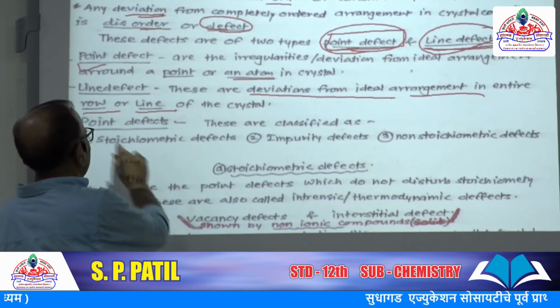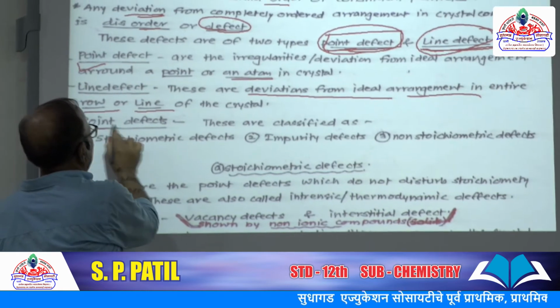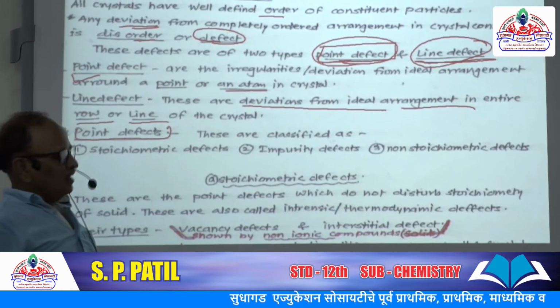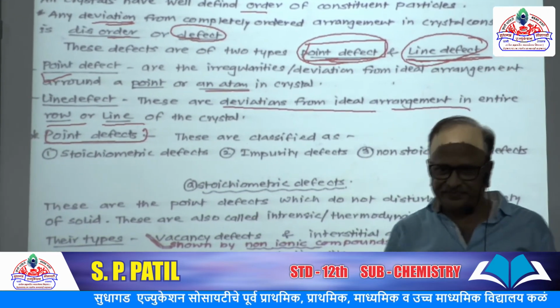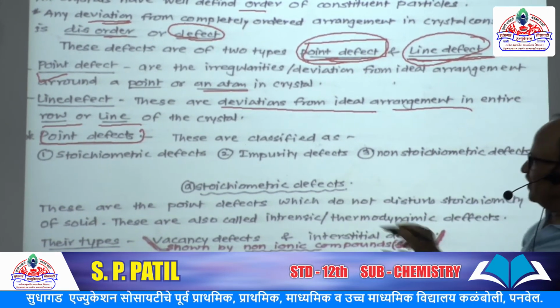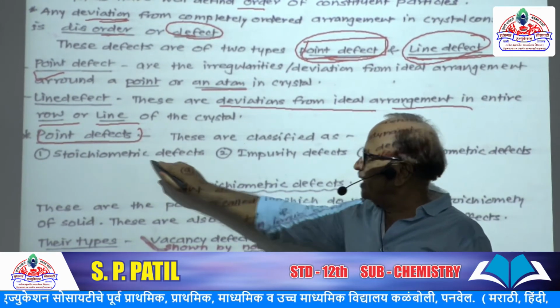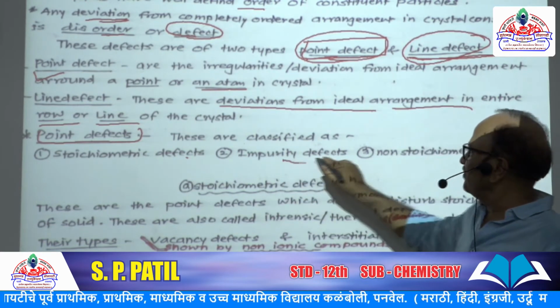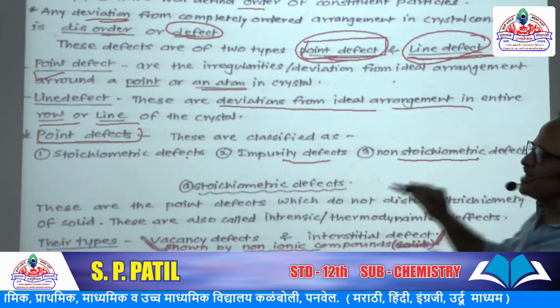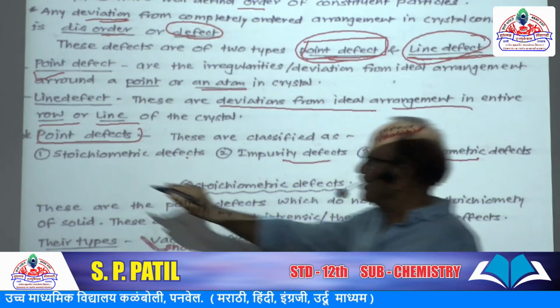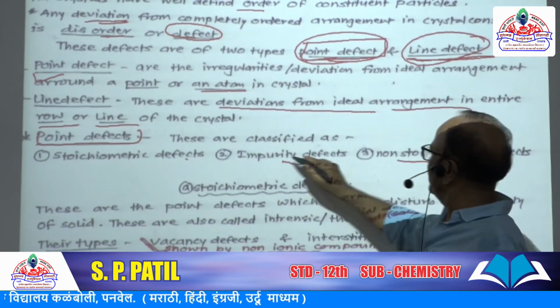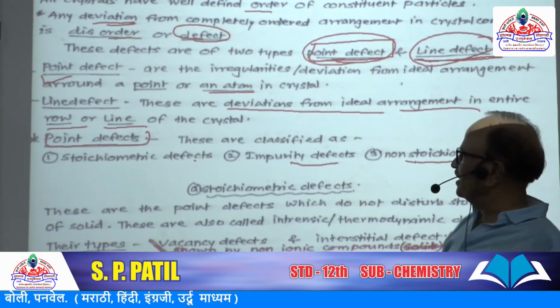Now let us see about point defects. These point defects are classified as stoichiometric defect, impurity defect and non-stoichiometric defect. There are three types.